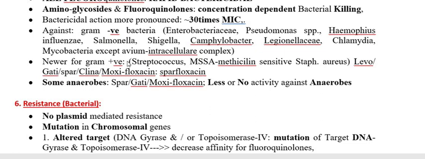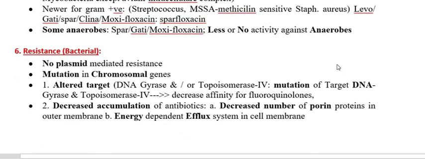The fluoroquinolones act against gram-positive bacteria; the species are Streptococcus and methicillin-sensitive Staph aureus. So these two, which are gram-positive bacteria, are susceptible to the fluoroquinolones. Some anaerobes are also susceptible, but usually the anaerobes, particularly gram-negative ones, are resistant to the fluoroquinolones. So this is about the fluoroquinolones' antibacterial activity. Next is the resistance property.